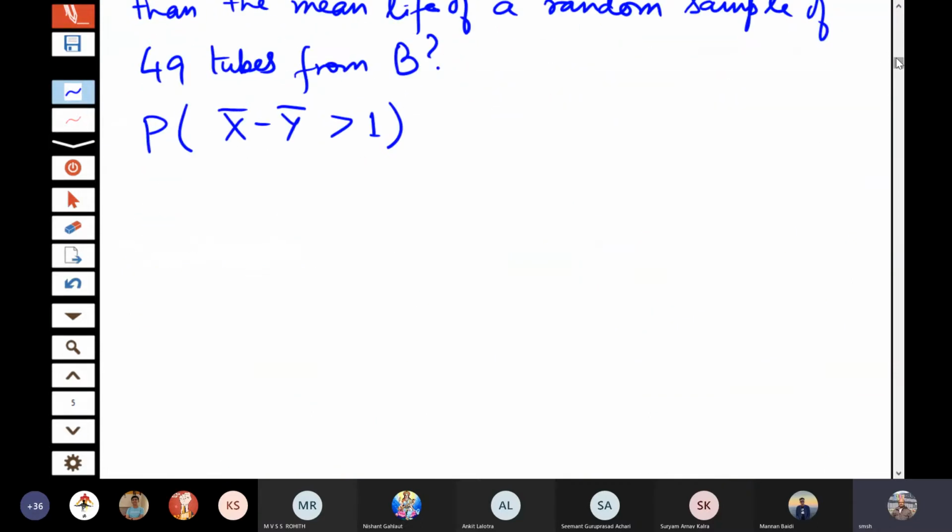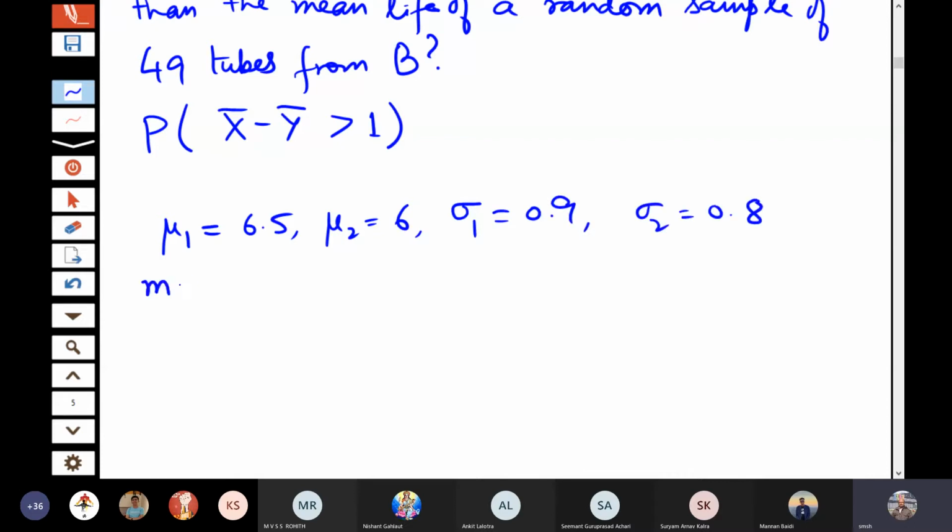So if we write down the statement, you have mu1 is equal to 6.5, mu2 is equal to 6, sigma 1 is equal to 0.9, sigma 2 is 0.8, m is equal to 36 and n is equal to 49. So of course you have to calculate sigma 1 square by m plus sigma 2 square by n,